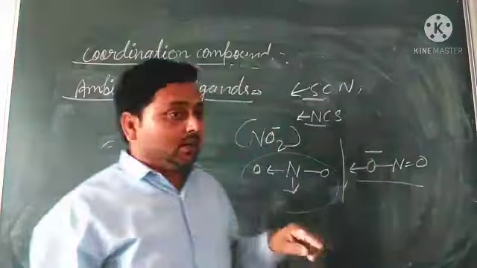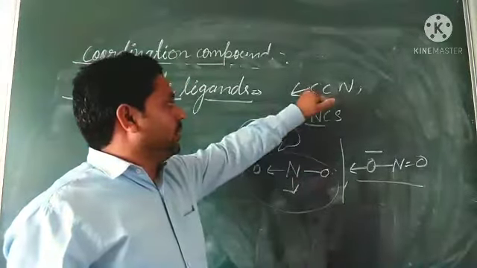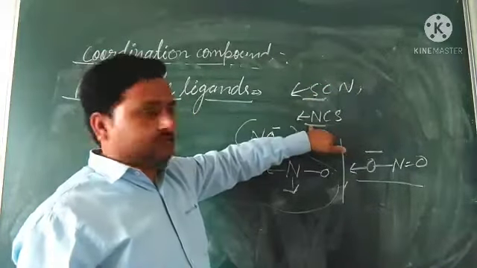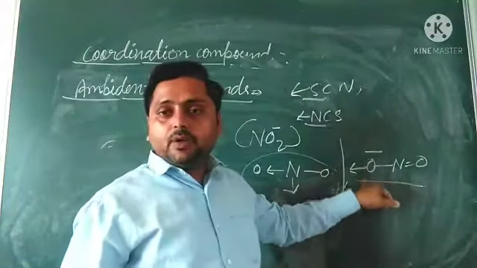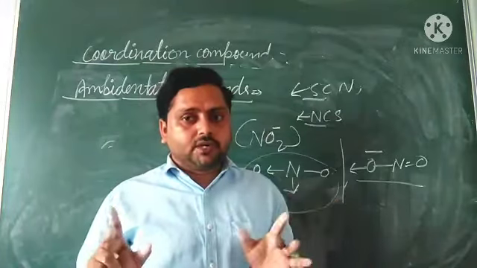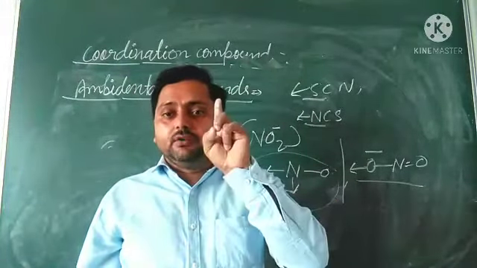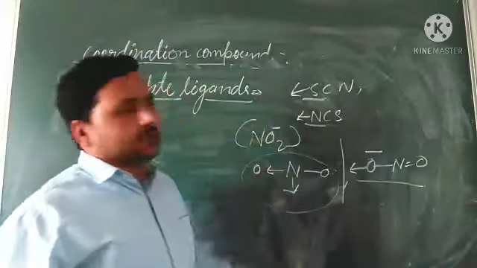You remember, it can't form bonds together. At one time only one atom will form the bond. Here S is forming, in the other N is forming, in that O is forming. So both atoms can bond to the central metal atom, but at one time one atom will form a bond. So these are the ambidentate ligands.